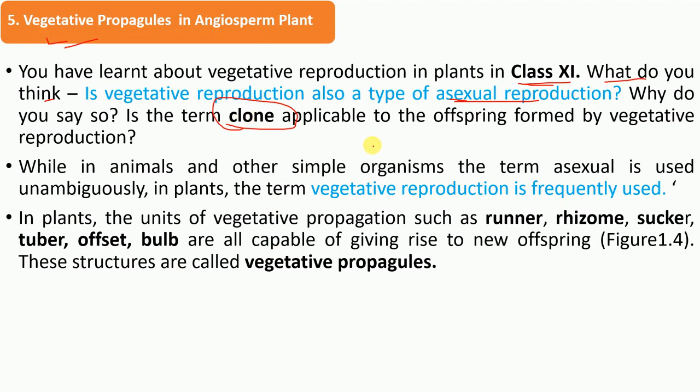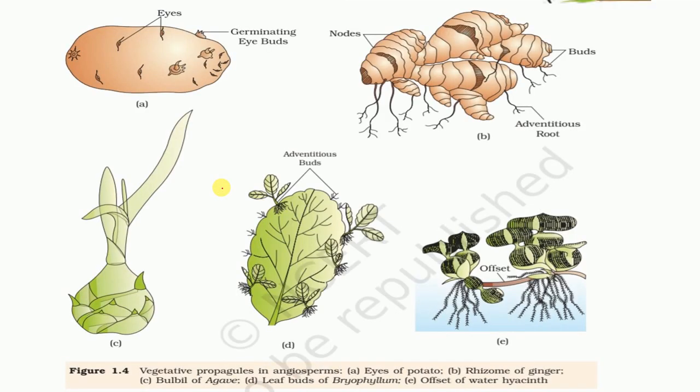You can see here the processes like runner, rhizome, sucker, tuber, offset, and bulbs, through which they are vegetatively reproduced. For example, you can see the eyes of this potato, the adventitious root or rhizome of this ginger, the bulb of this agave, the leaf buds of this bryophyllum, and the offset of this water hyacinth.